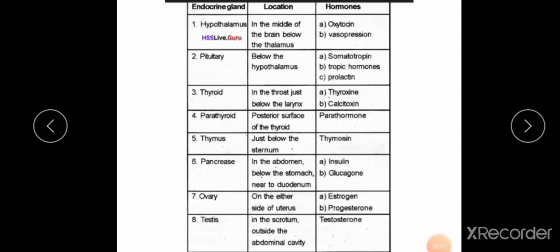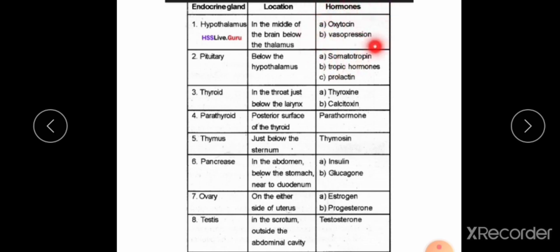Dear students, look at the table. The table consists of 3 columns: endocrine gland, location and hormones. It is very important. All of you should write this table in your biology notebook. So here we can see the endocrine gland, what are the endocrine glands present in our body, and its location. And what are the hormones? We know now what a hormone is.